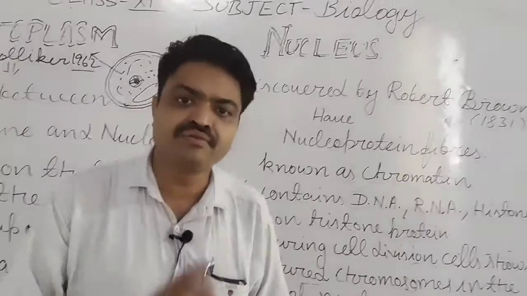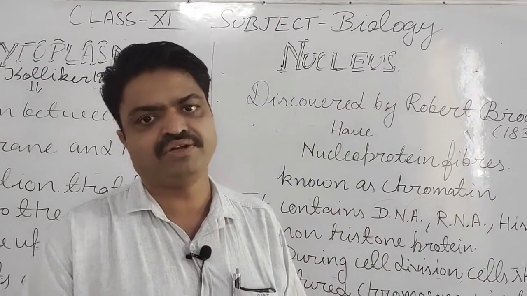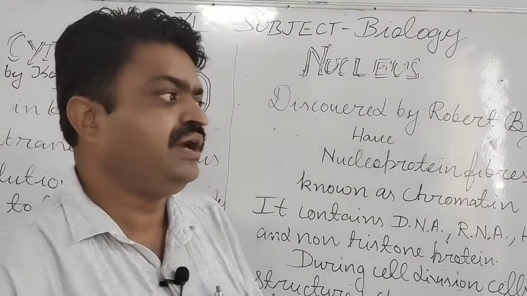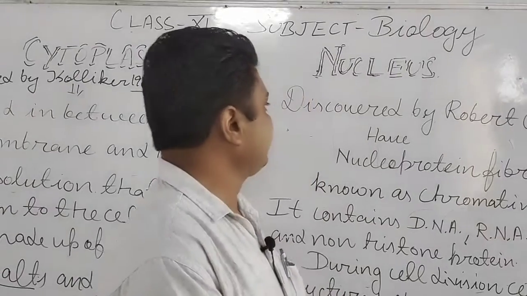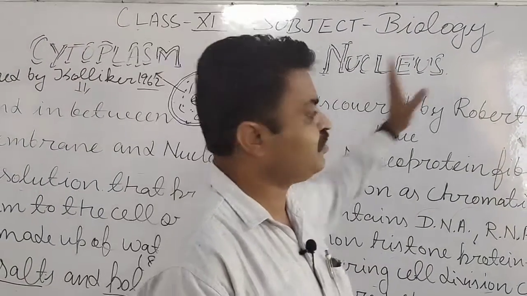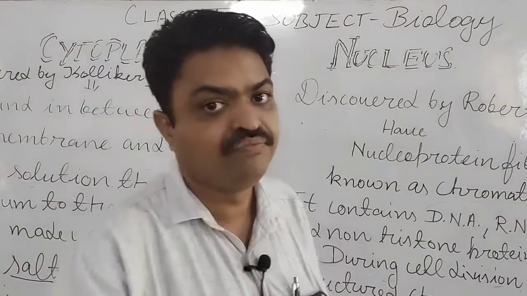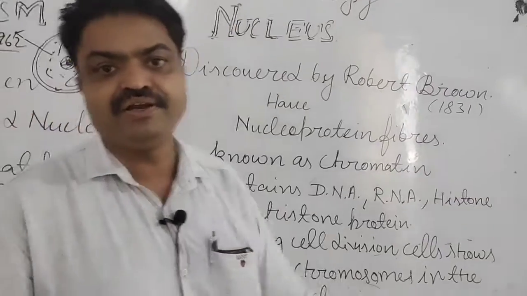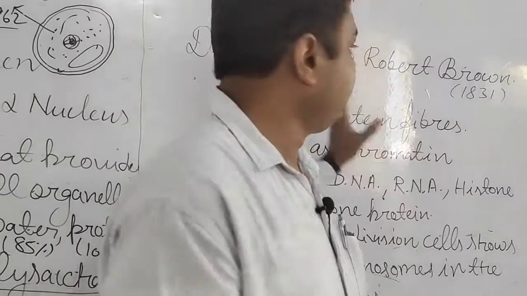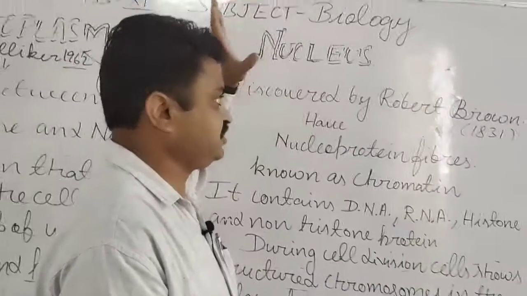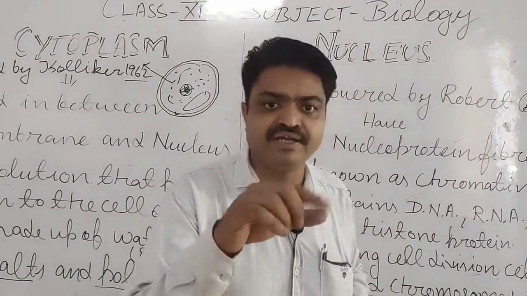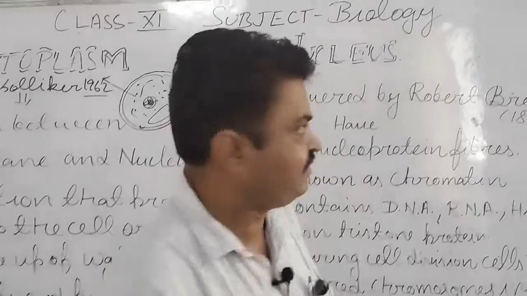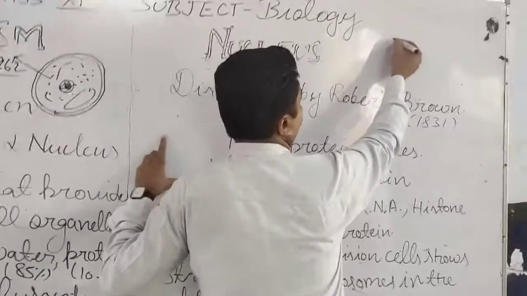Now we come to the next important part of the cell, and it is the nucleus. As you know, student, the nucleus is found only inside the eukaryotic cell, especially in the plant cell, animal cell, protist and fungi. And it was discovered by Robert Brown. Robert Brown discovered the nucleus in 1831. And what is the structure of the nucleus, student? In the animal cell it is found in the middle, but in the plant cell it is found at the side. Now I am drawing the nucleus here.